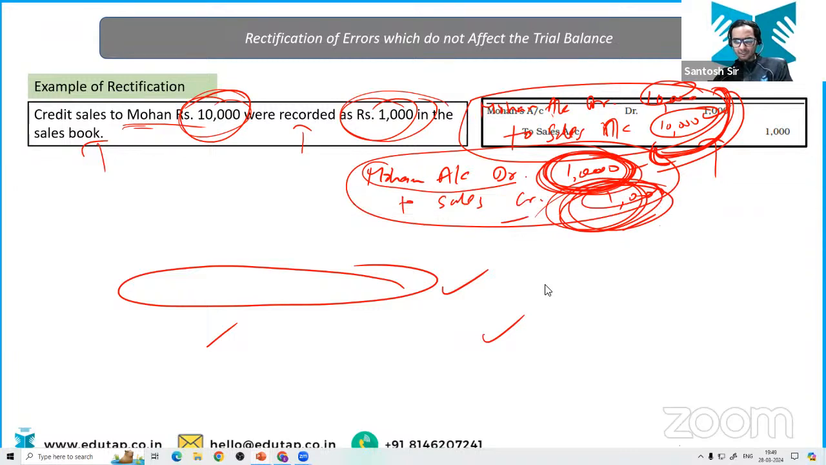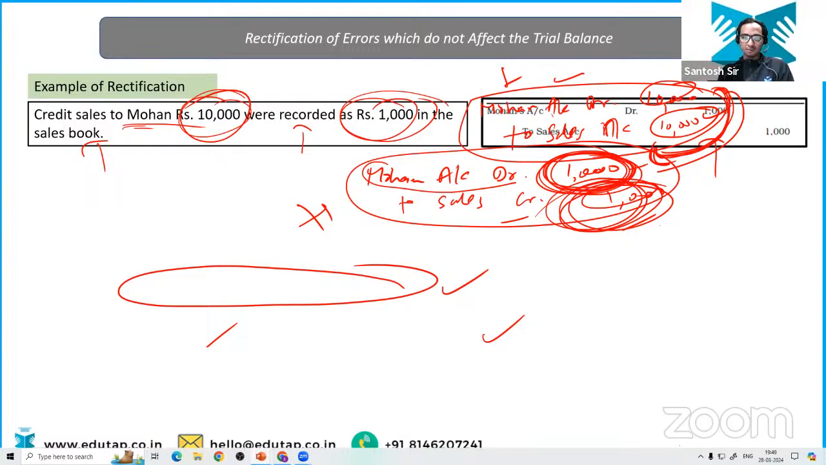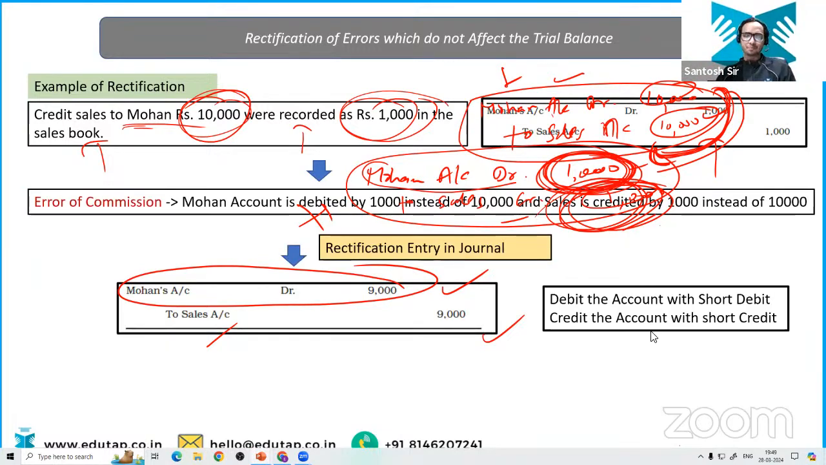Let me just rub this out. Then you will be clear. These two entries clear now? Ki what is correct and what is incorrect. Thereby, you are going to see what is less debited and what is less credited, and you are going to enter your correct rectification entry. Everyone is clear now? Okay, that's good. It was an easy question. You will get more difficult questions in the upcoming slides. Chalo, let's move ahead. So you are going to debit the account whatever has been debited short. And you are going to credit the account whatever has been credited short.